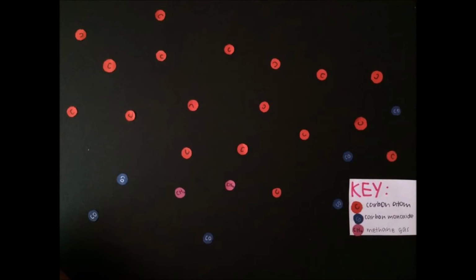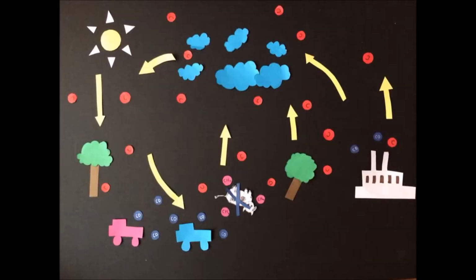Now we'll be talking about the greenhouse gases. Methane, carbon dioxide, and carbon monoxide are greenhouse gases. They trap heat in the atmosphere, which is known as the greenhouse effect. Without greenhouse gases, Earth would be a frozen world and no organism would be able to survive.